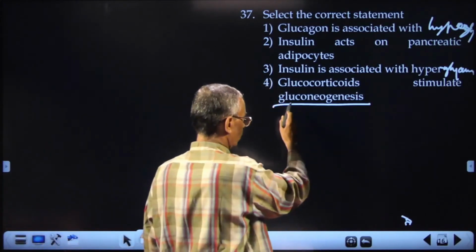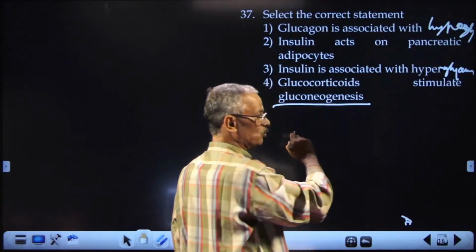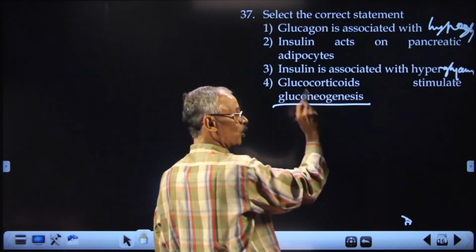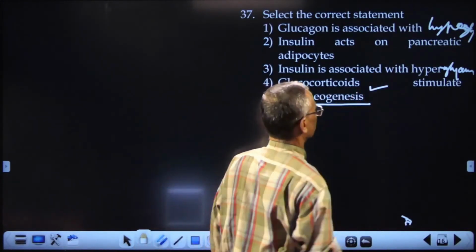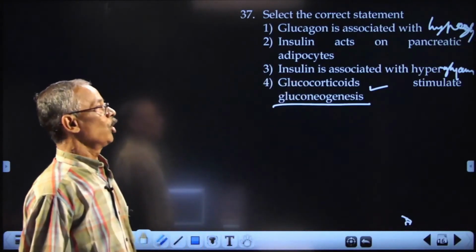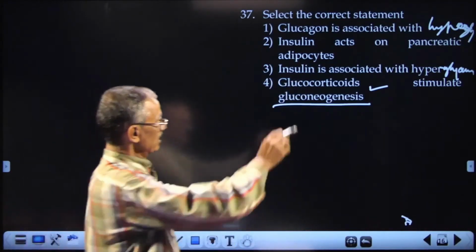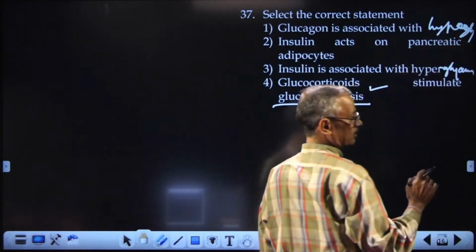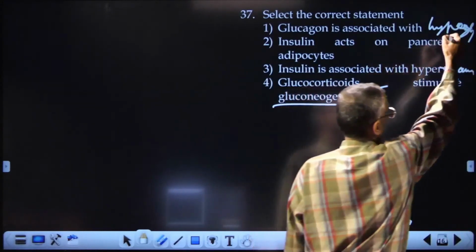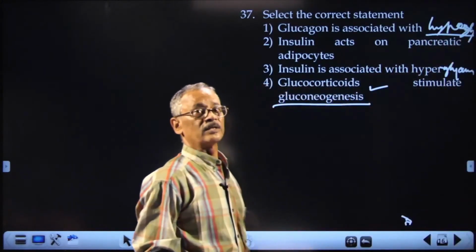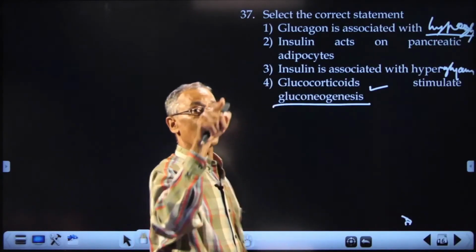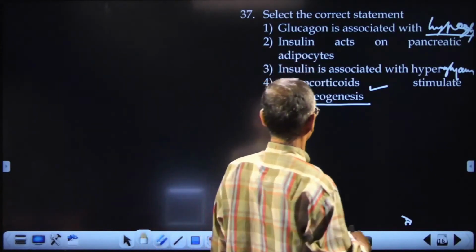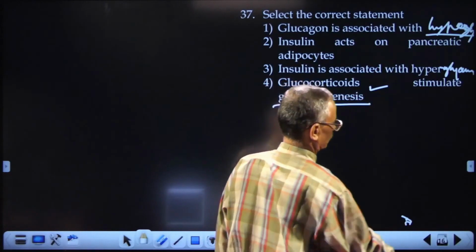That is what is called gluconeogenesis. Neo means new, genesis means production: production of carbohydrate anew from non-carbohydrate material. So glucocorticoids stimulate gluconeogenesis. That is the correct option. Glucagon is hypoglycemic: that is a wrong statement. Insulin is the hypoglycemic and glucagon is hyperglycemic. So the correct answer is the fourth one.